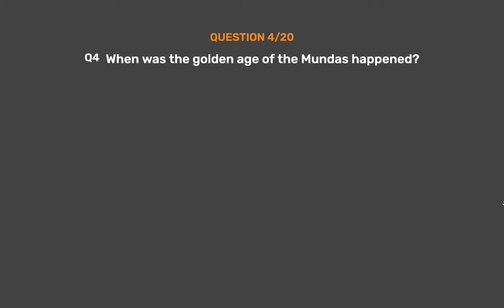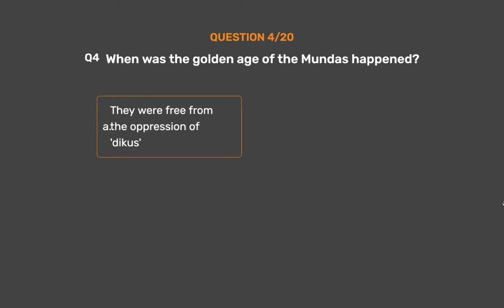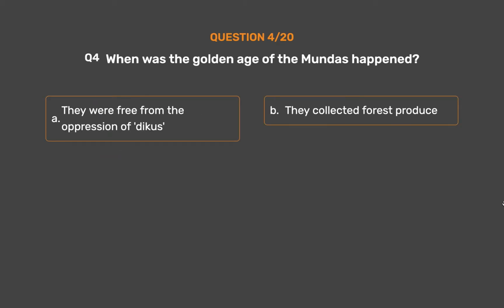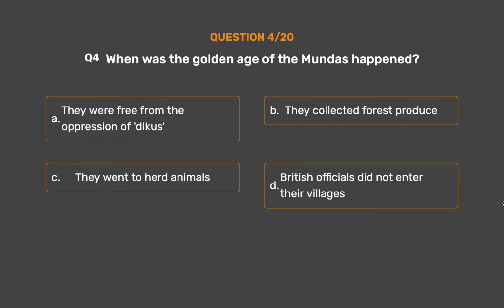Question number 4. When did the golden age of the Mundas happen? Option A. They were free from the oppression of Dikus. Option B. They collected forest produce. Option C. They went to herd animals. Option D. British officials did not enter their villages.